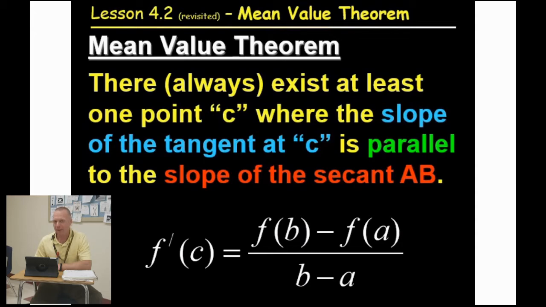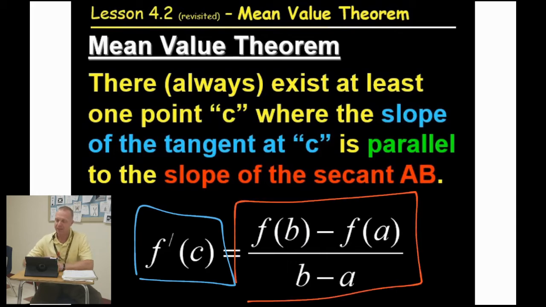What's this formula that we see underneath? Once you get the fancy definition, take a look at our formula. It's actually saying the same thing, just with symbols. We have the slope of a tangent line denoted by f prime. Now, it's at C, so it's f prime of C, and that's going to be the same as the slope of the secant line. And I hope that you recognize f of b minus f of a all over b minus a as the infamous slope formula.